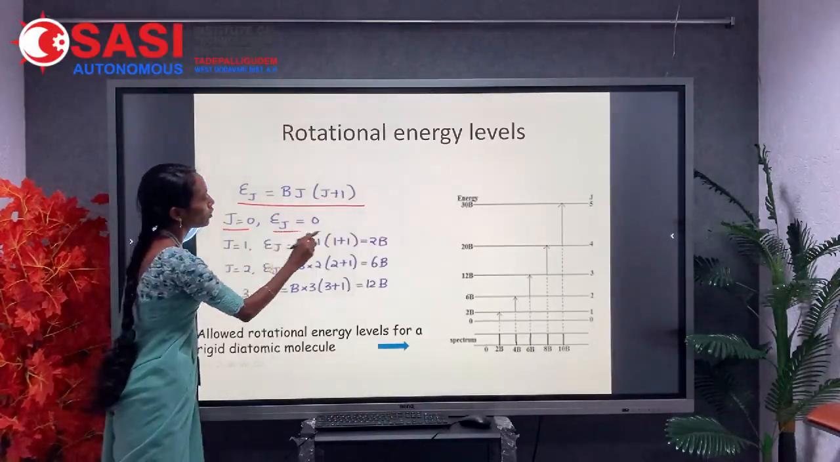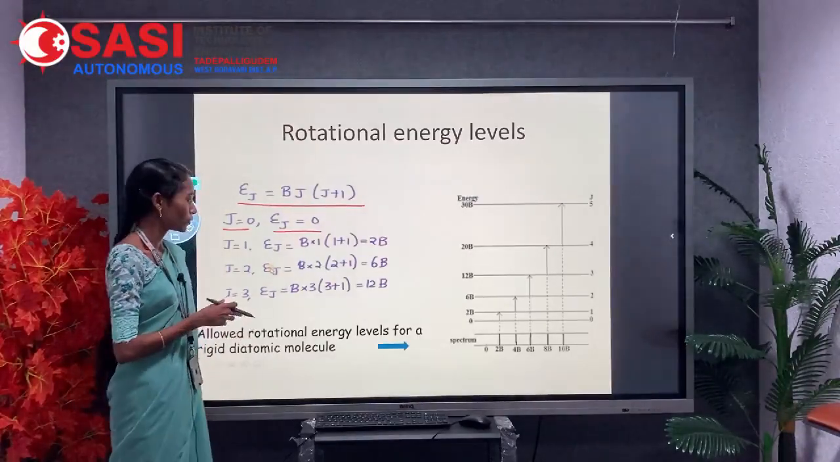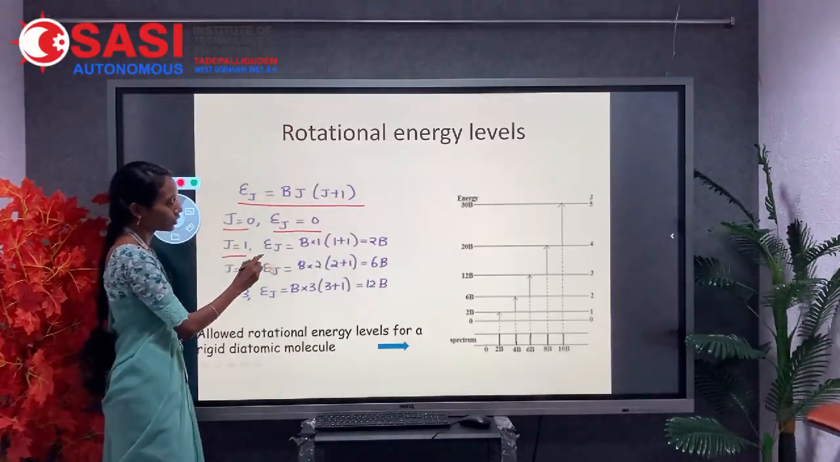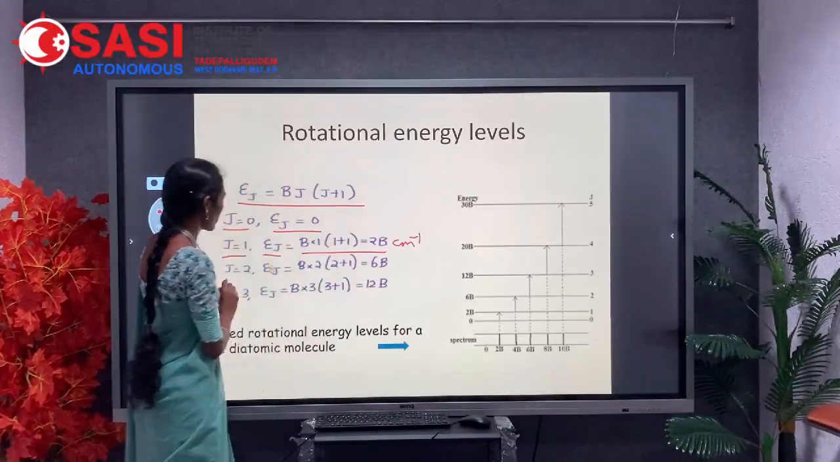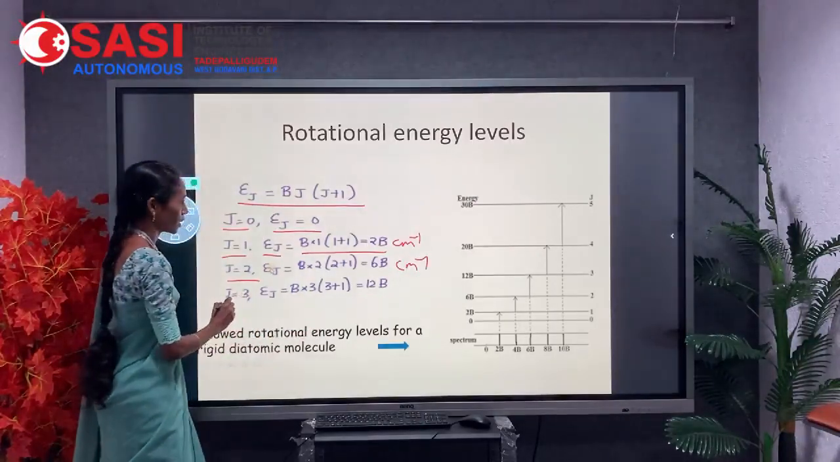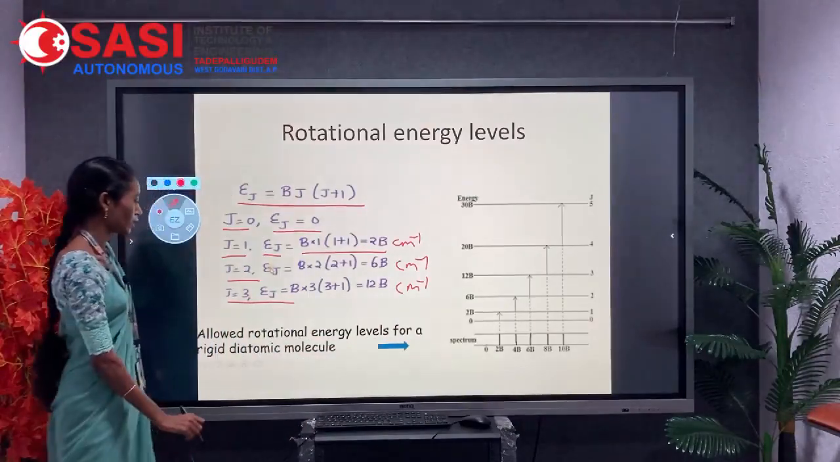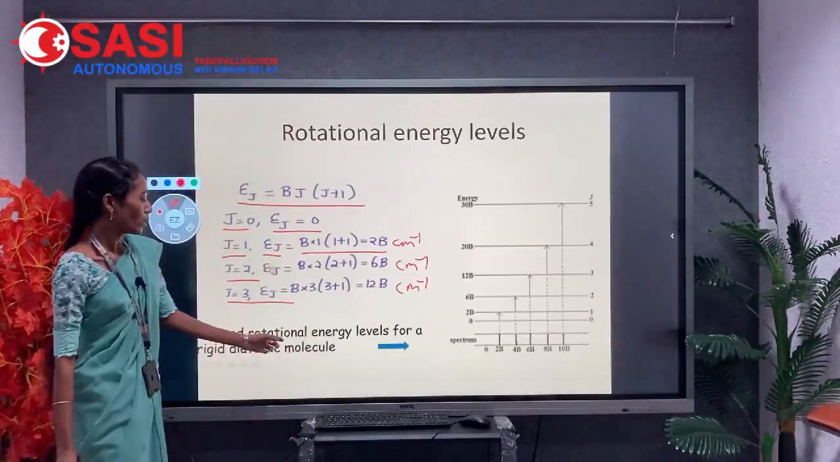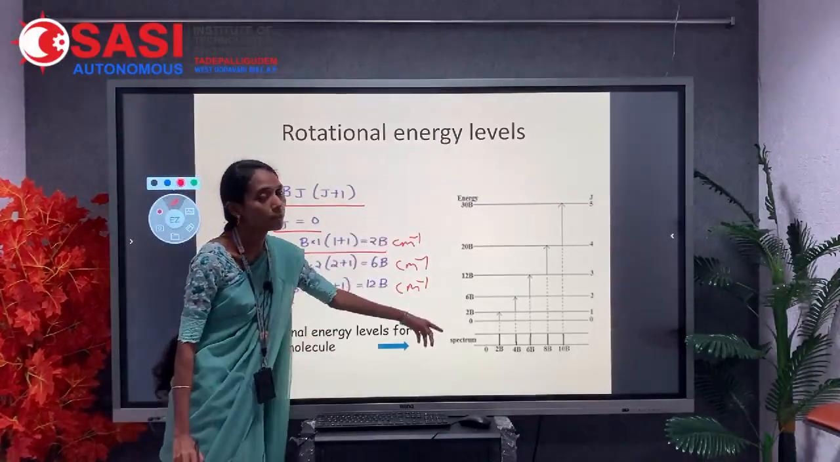If J equal to 0, epsilon J is equal to 0. That means there is no rotation at all of the molecule. If J equal to 1, we will get 2B centimeter inverse. J equal to 2, we can get 6B, and if J equal to 3, we can get 12B centimeter inverse. For all allowed rotational energy levels of a rigid diatomic molecule, the spectrum will be like this.